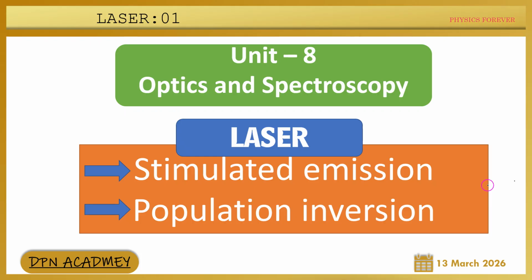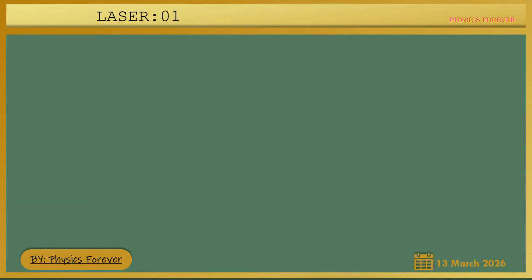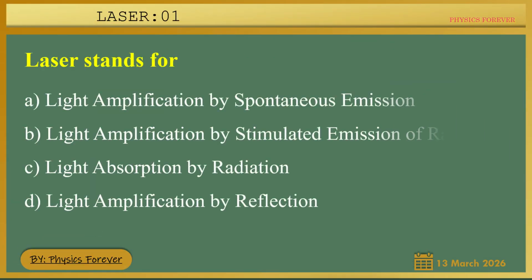Then the laser beam is coherent because it has the same phase. Laser light is highly directional and the laser beam has high intensity. These are the basic things to know while studying laser. So how do we define laser? Laser stands for, everyone should know, it is a familiar one: light amplification by stimulated emission of radiation.